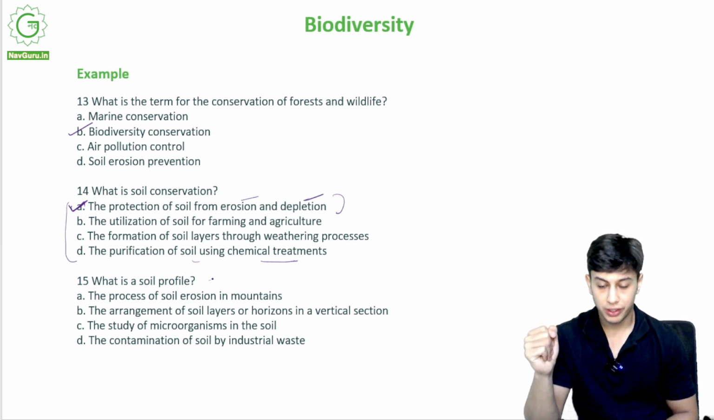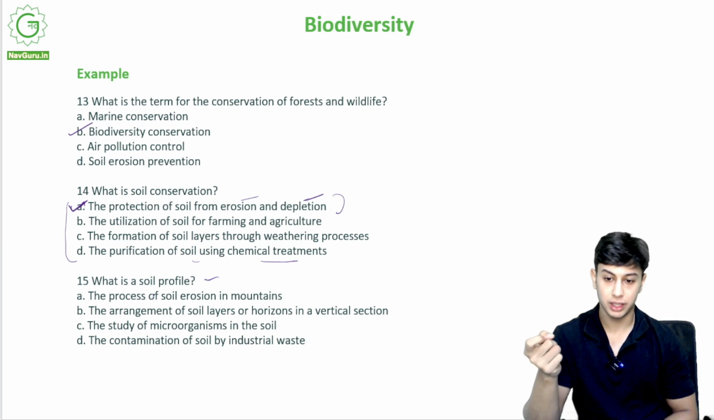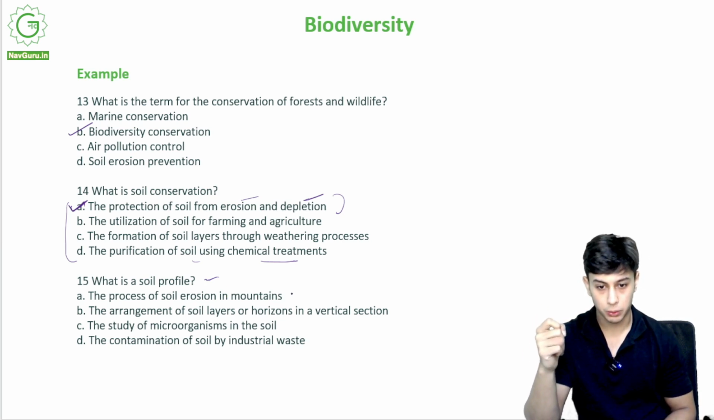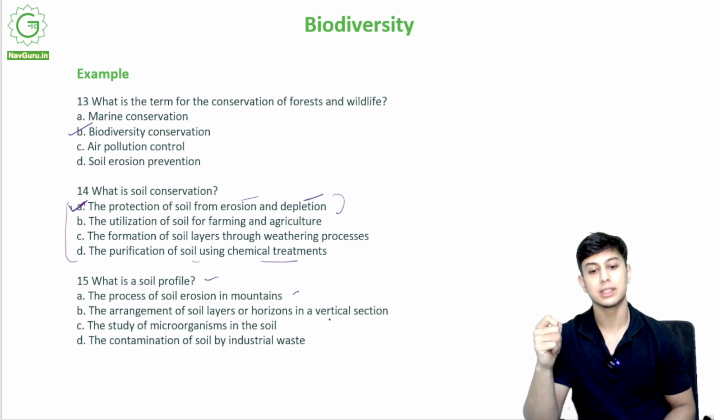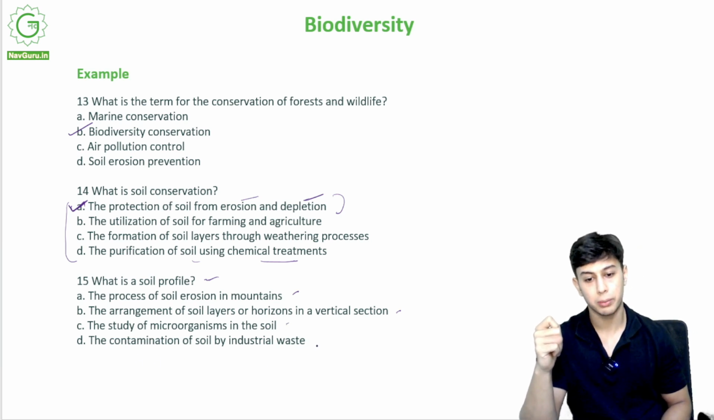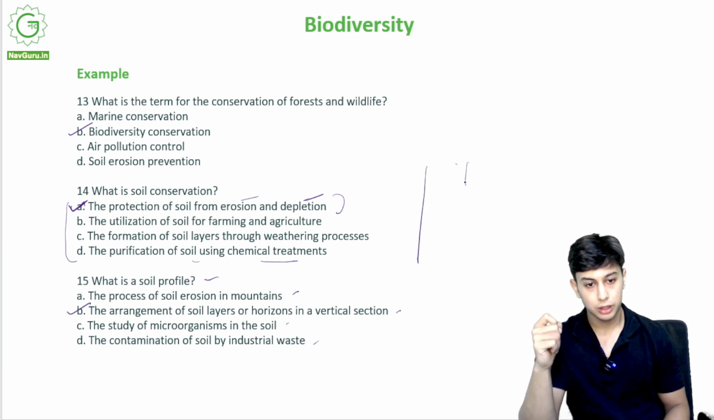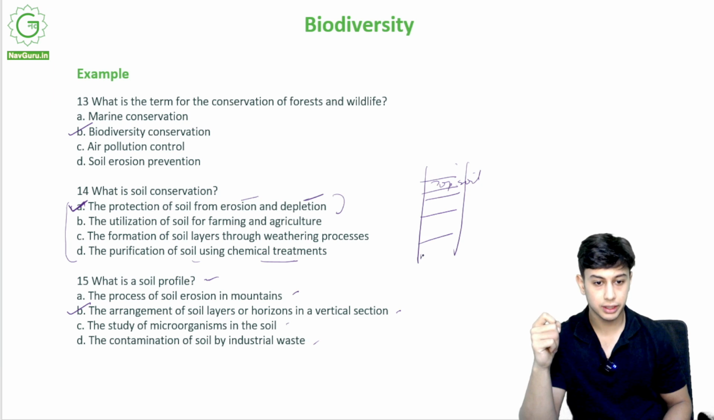What is a soil profile? The process of soil erosion in mountains, arrangement of soil layers or horizons in vertical section, the study of microorganisms in the soil, or the contamination of soil by industrial waste. It is arrangement of soil layers or horizons in a vertical section. So if you remember, we studied topsoil, another layer, another layer, another layer, then it was the bedrock at the end, right?